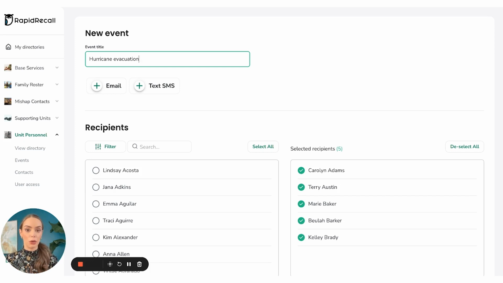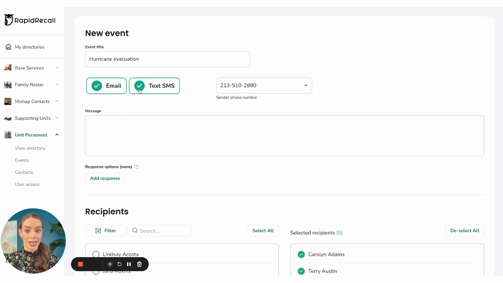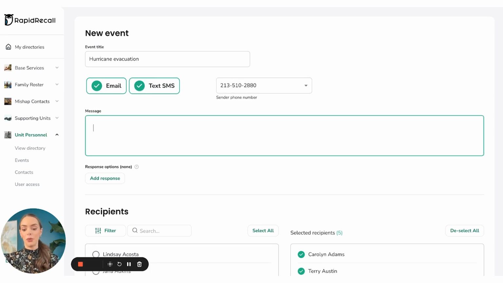You can also add other forms of communication like Slack, like Teams, like phone calls. For the purposes of our example of a hurricane, we do want to get in touch with everyone as soon as possible. So we're going to go ahead and add both email and text message. Next up, we're going to input what our message will be.